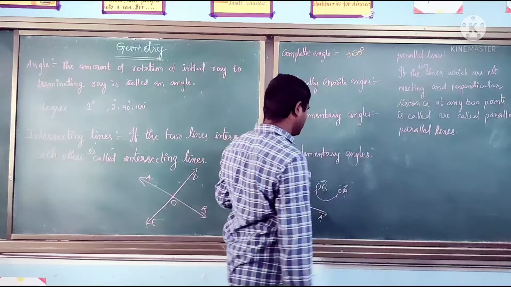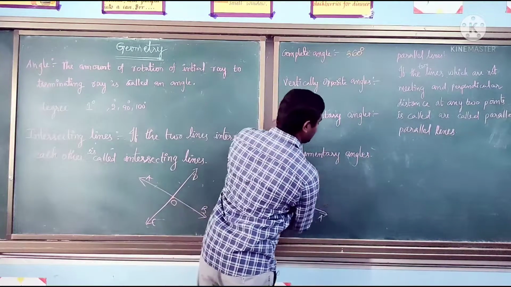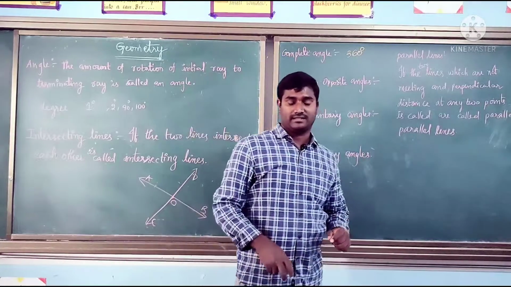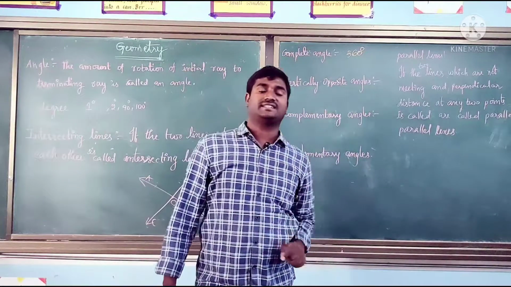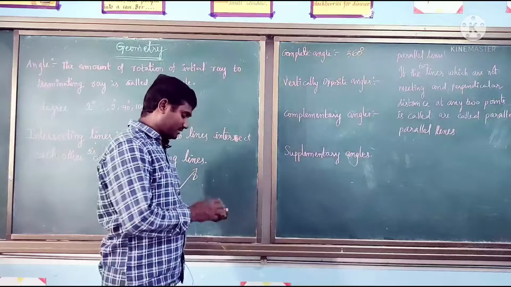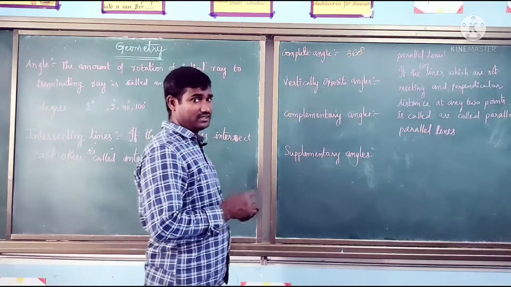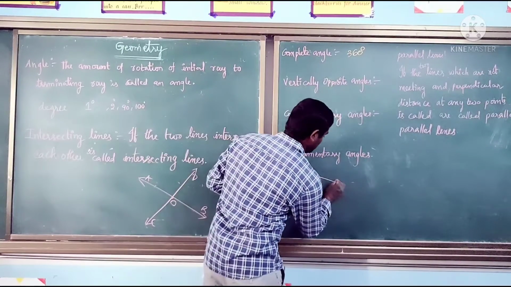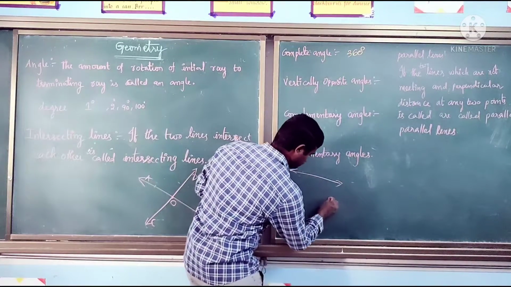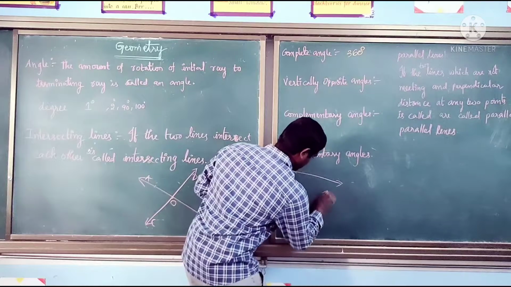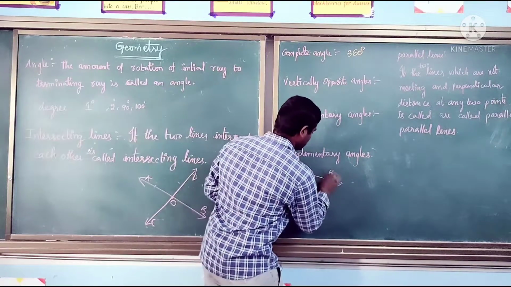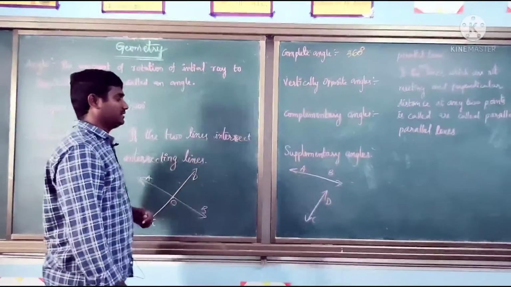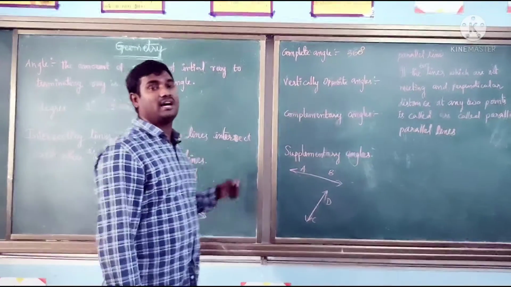We have only two types of lines, either intersecting or parallel lines. Now a very important thing I am going to discuss with you. Can you say which type these two lines are, AB and CD, intersecting lines or parallel lines?